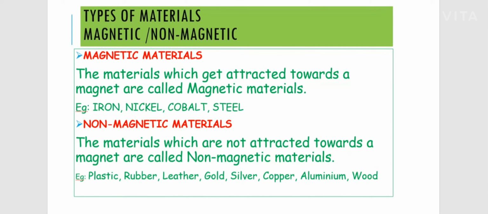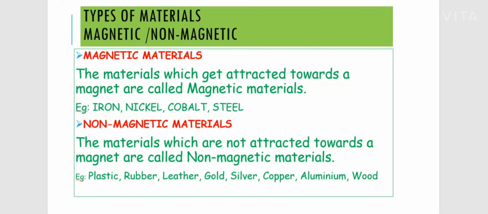Some materials have a special property that makes them attracted towards iron. Those are called magnetic materials. They contain some amount of iron, which is the reason they have the magnetic property.